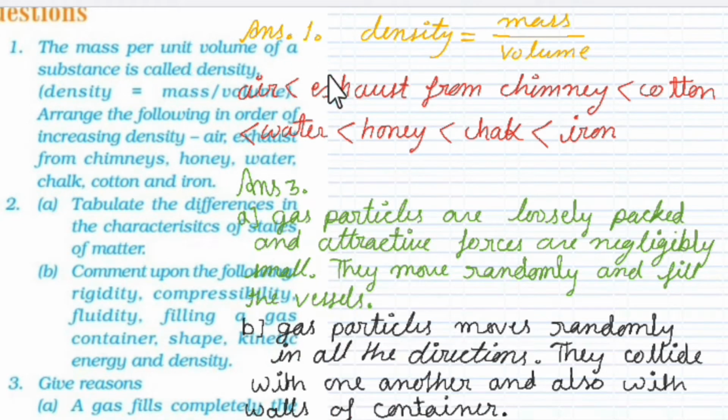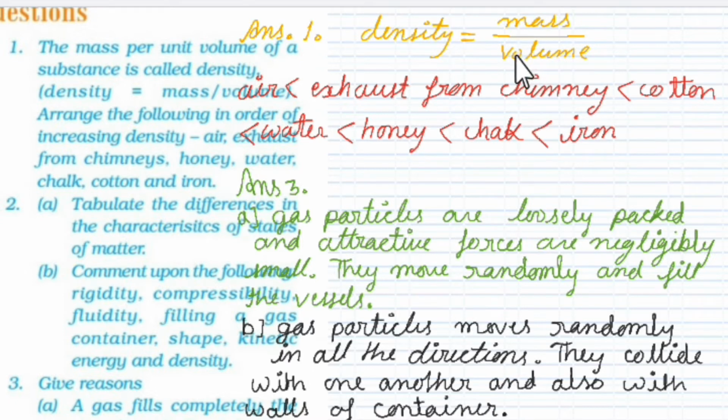So the first is density. What is density? Density is mass upon volume. So at first we will understand density. See, volume is in the place of denominator. In maths we know that if the denominator is more, the result we will get is less.